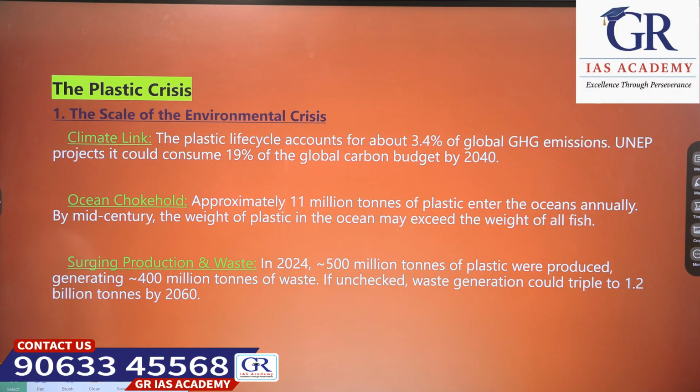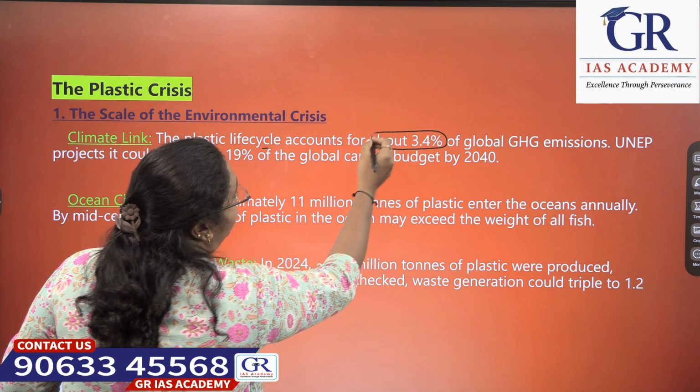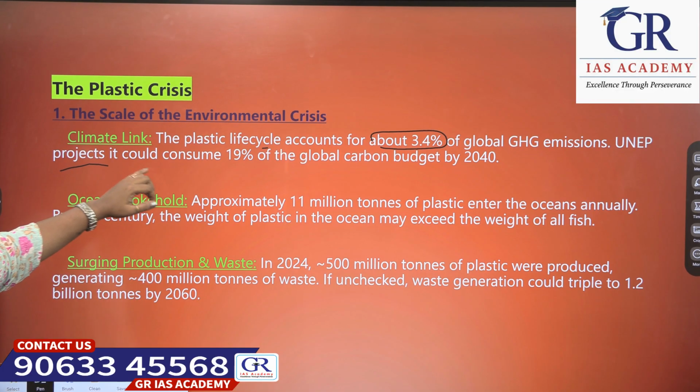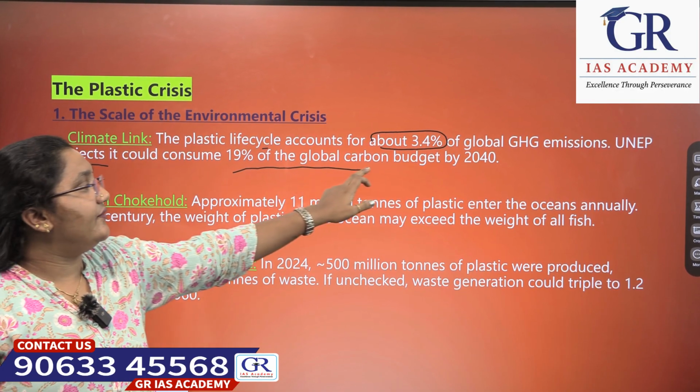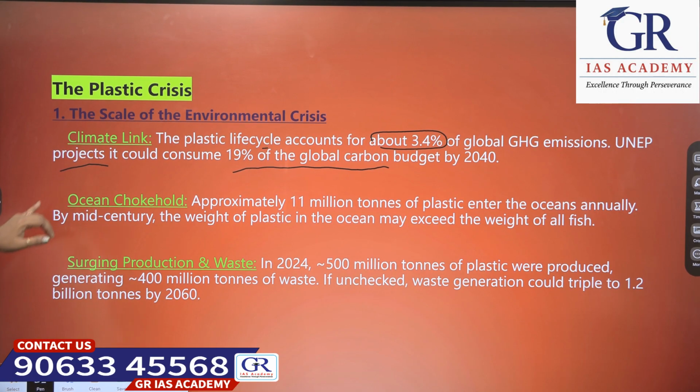Okay, next, let's see the plastic crisis. The scale of the environmental crisis. What is the scale of the environmental crisis? Let's link it to the climate. The plastic life cycle accounts for about 3.4% of global greenhouse gas emissions. The UNEP projects it could consume 19% of the global carbon budget by 2040. Next, the ocean chokehold.